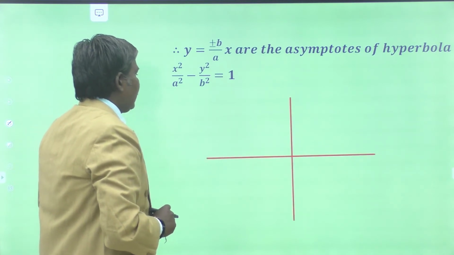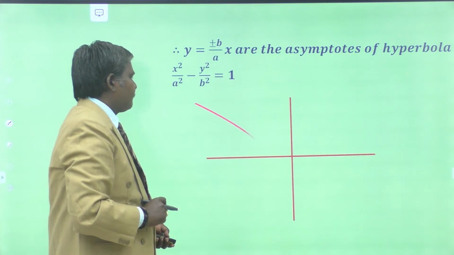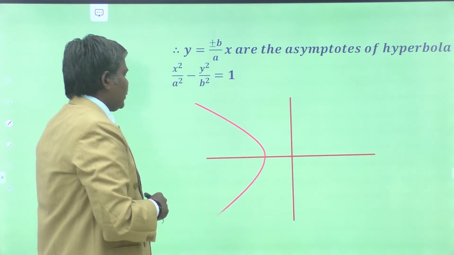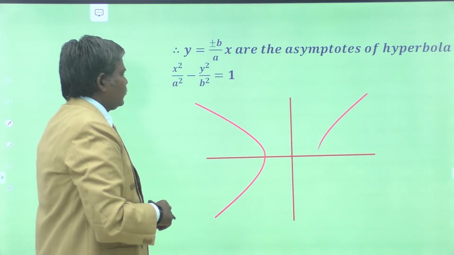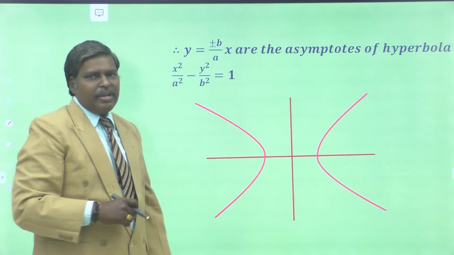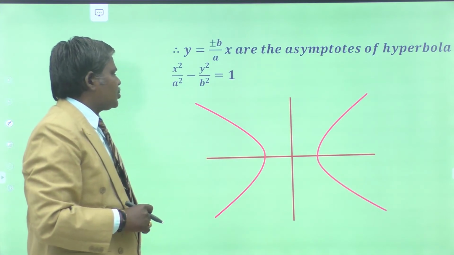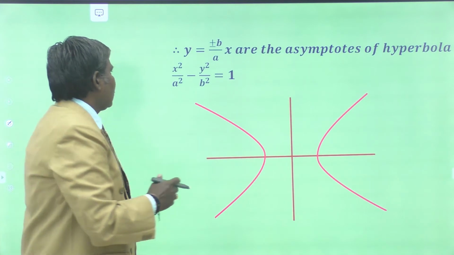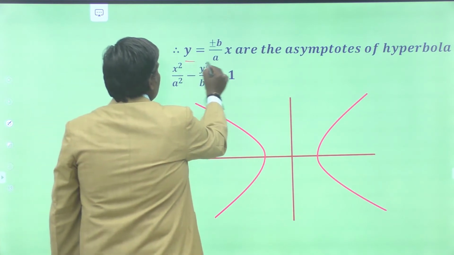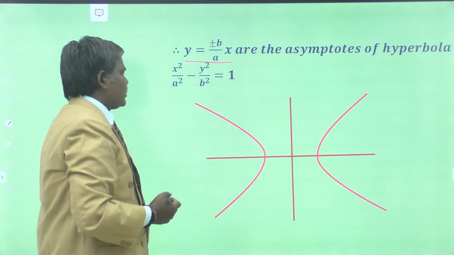This is the hyperbola as shown in this figure. So, x square by a square minus y square by b square is equal to 1. Let us try to draw y is equal to plus or minus b by a into x.